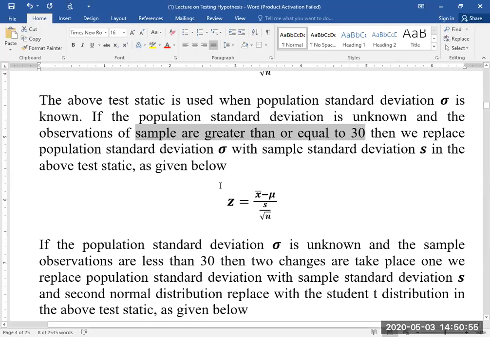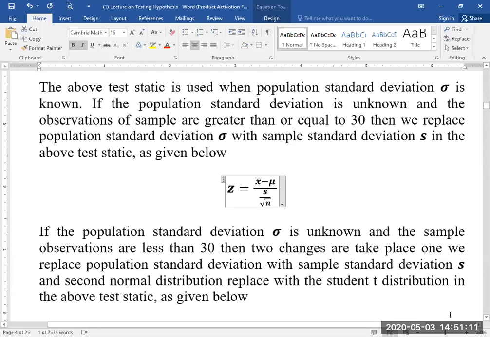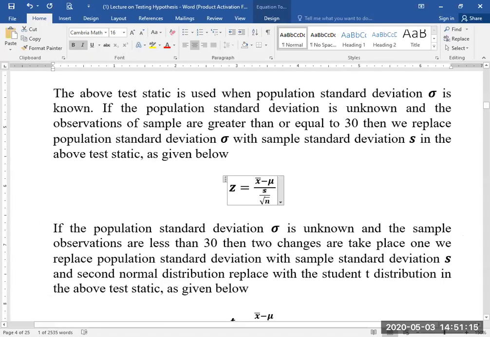Then he can use this formula. In this formula, the sample standard deviation is taken instead of the population standard deviation, and one can use this formula if he has 30 or more observations and the population standard deviation is unknown.